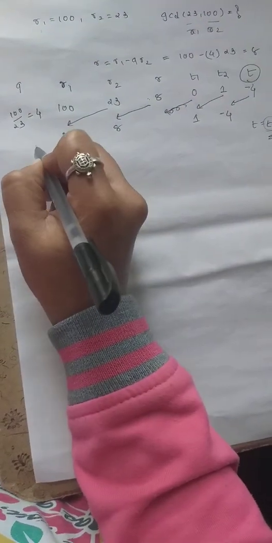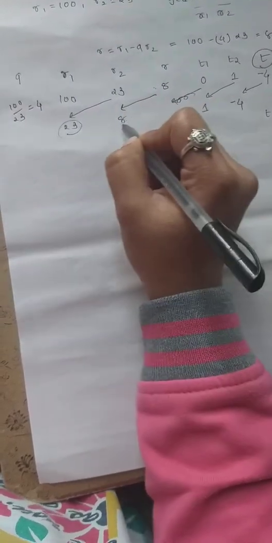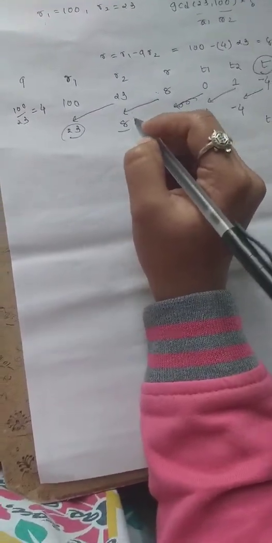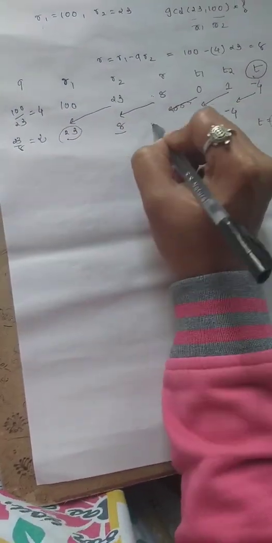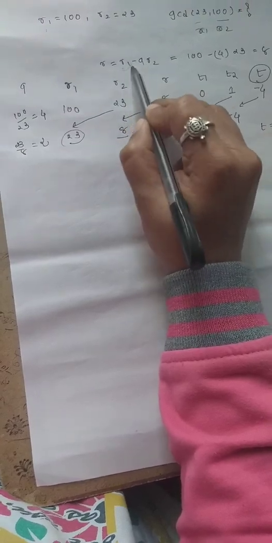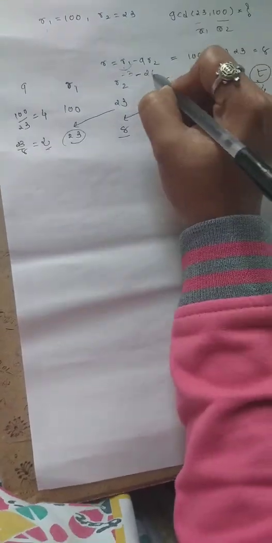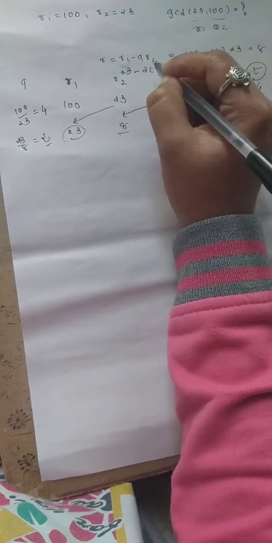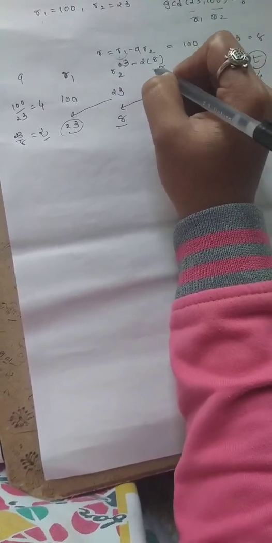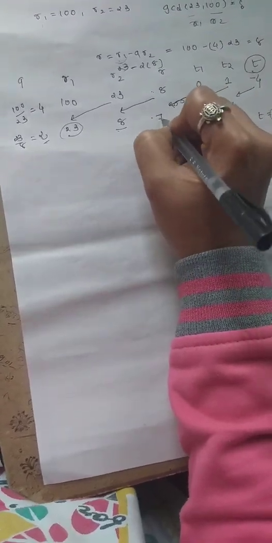Q is R1 by R2. This time our R1 is 23 and R2 is 8. So 23 by 8, we get 2. And R is R1 minus Q times R2, so 23 minus 2 times 8, so 23 minus 16. So we get 7.